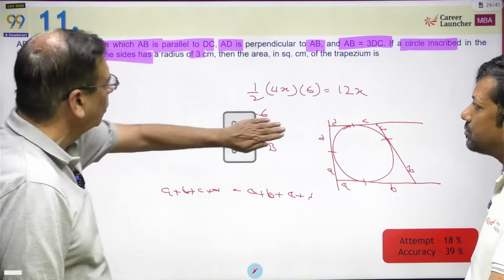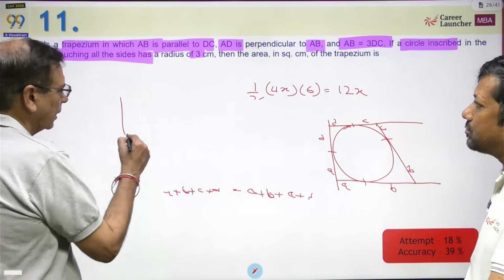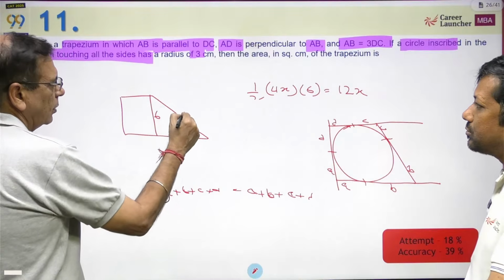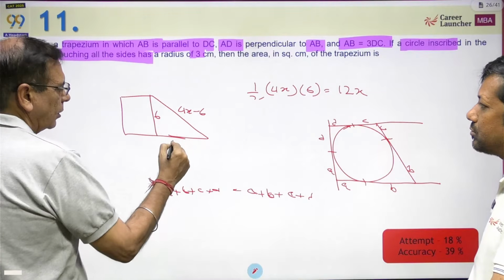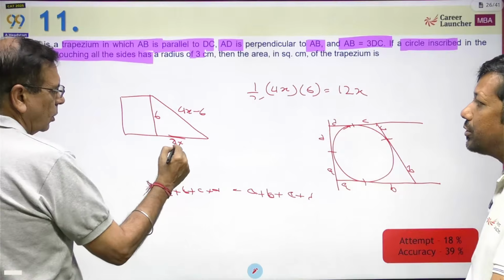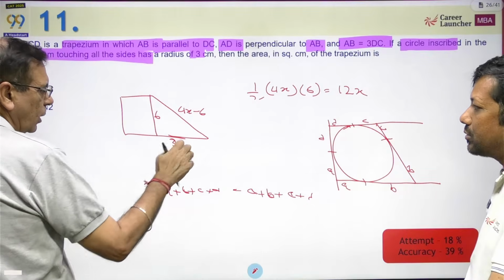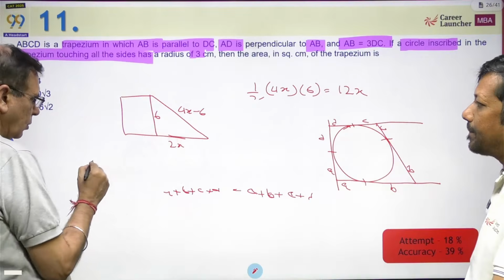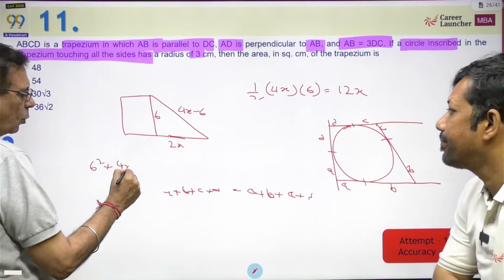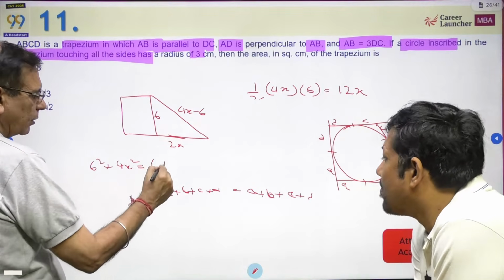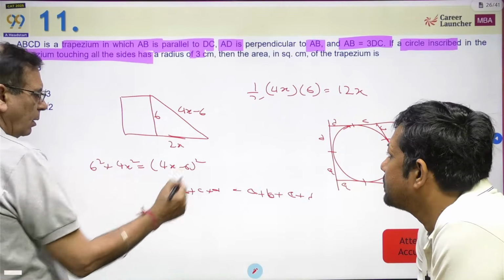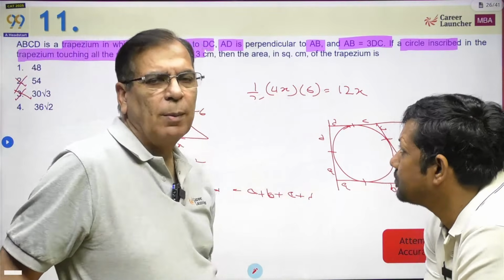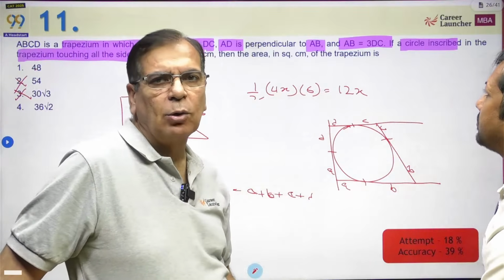So now what you need to do is, we know that is 12x, and the critical thing you need to do is, just to help you understand, this is 6, this is 4x minus 6, and this is 2x. Okay. So what will you do? 6 square plus 4x square is equal to 4x minus 6 whole square. Find the value of x from here, substitute and get the answer. Time consuming. Round 2 question, definitely not a round 1 question.